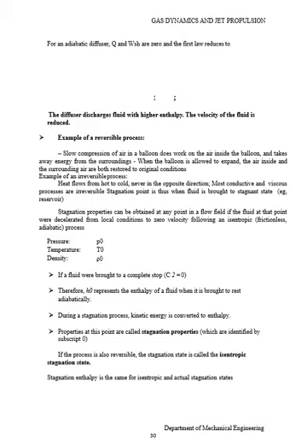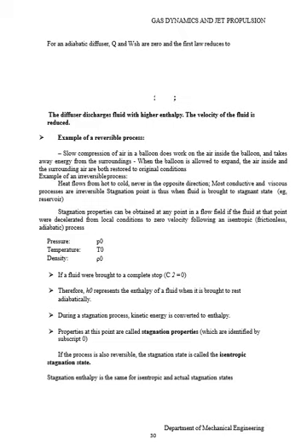Stagnation properties can be obtained at any point in a flow field if the fluid at that point were decelerated from local conditions to zero velocity following an isentropic, frictionless, adiabatic process. Pressure P0, temperature T0, density ρ0. If a fluid were brought to a complete stop, that is C2 equal to 0, then H0 represents the enthalpy of a fluid when it is brought to rest adiabatically.